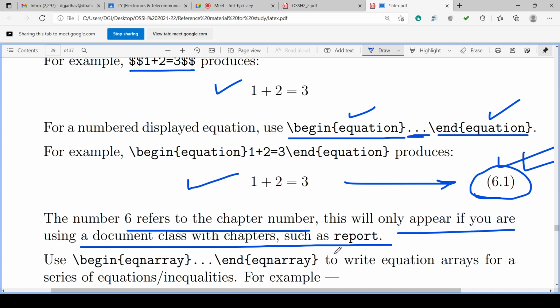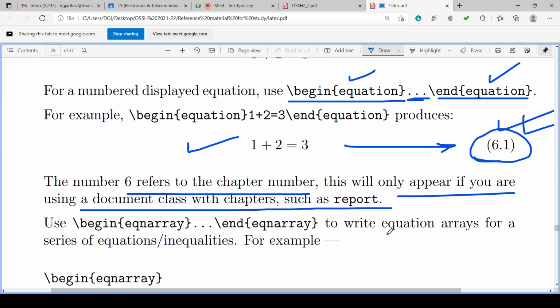Instead of a single equation, if you want to have equation arrays, then use backslash begin eqnarray, whatever number of equations we can write here, these three dots will be replaced by the number of equations, and end eqnarray. Begin eqnarray, end eqnarray, to write the equation arrays for a series of equations or inequalities.